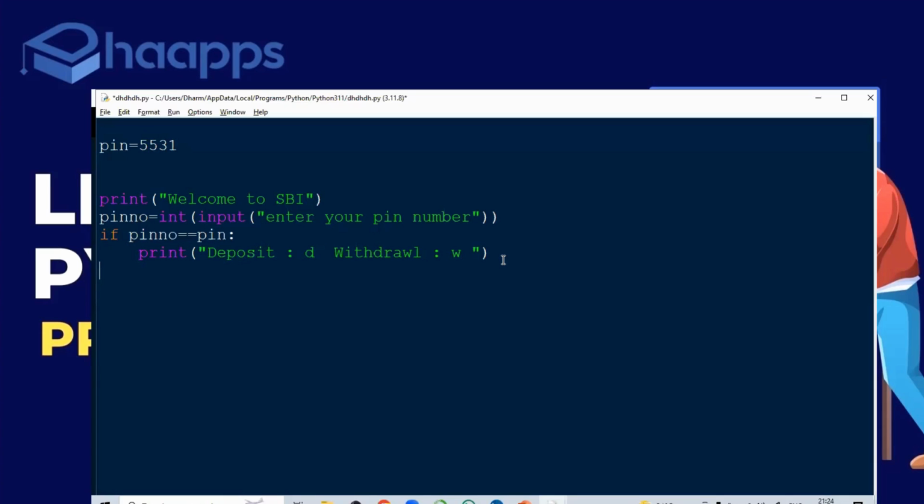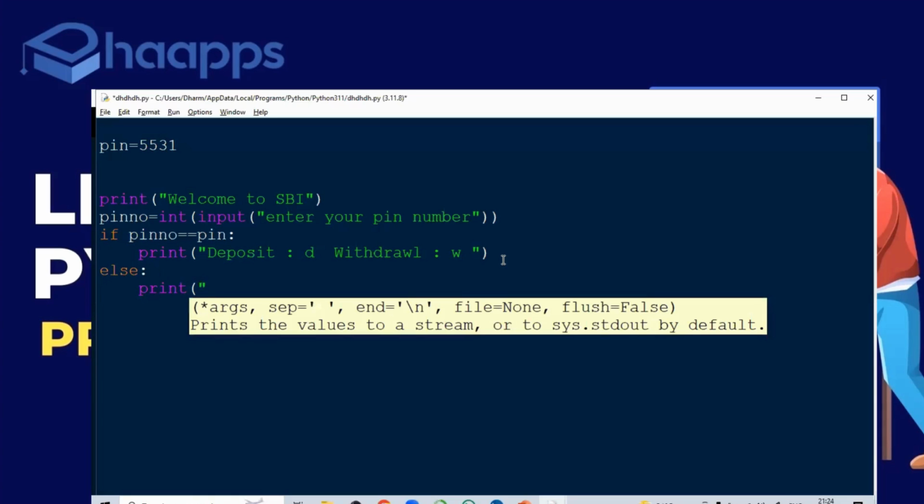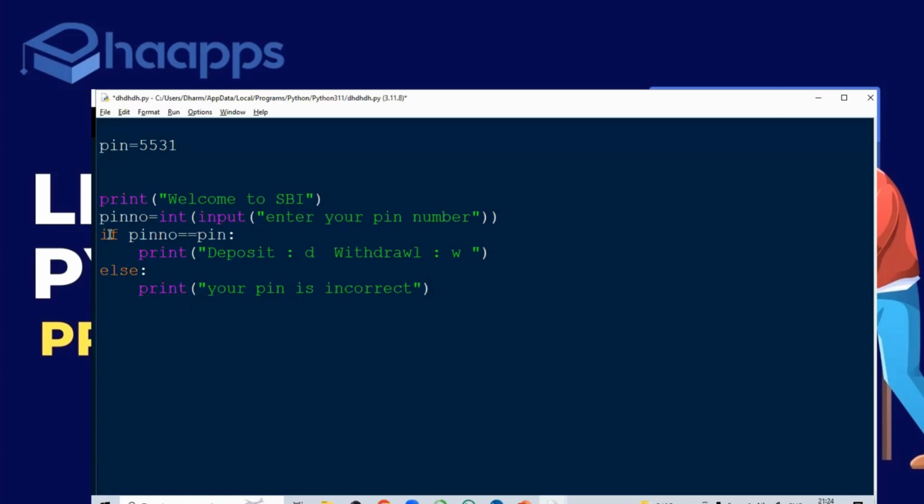Else, it will print, your PIN is incorrect. If the pin number is equal to the PIN, it will display deposit or withdraw. Let's not make it complex. After that, I'll extend it, don't worry.